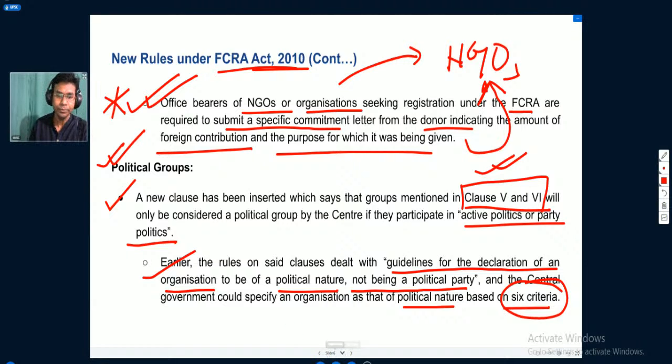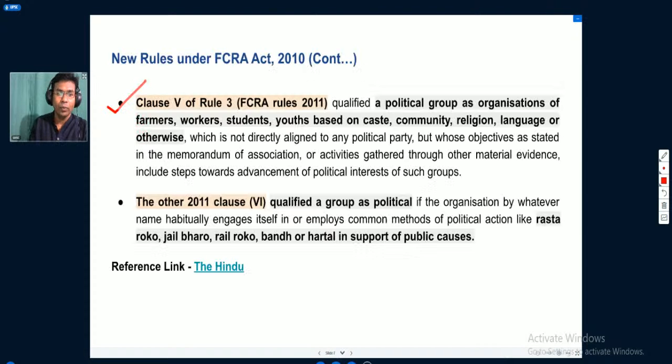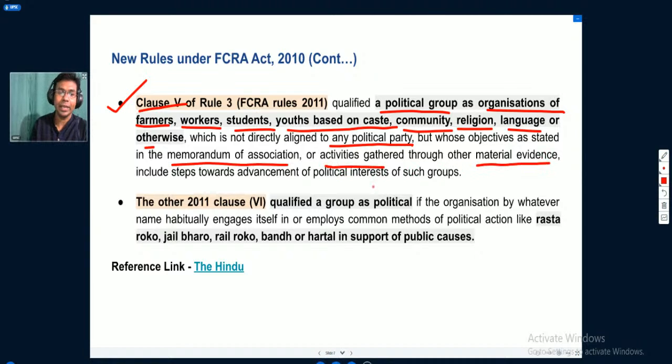Now, clause 5 of rule 3 of the Foreign Contribution Regulation Act rules 2011 qualified a political group as organizations of farmers, workers, students, youth based on caste, community, religion, language or otherwise, which are not directly aligned to any political party, but whose objective, as stated in the memorandum of association, or activities gathered through other material evidence, take steps towards advancement of the political interest of such groups.